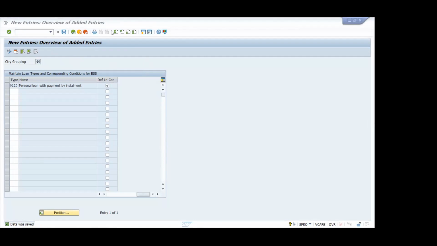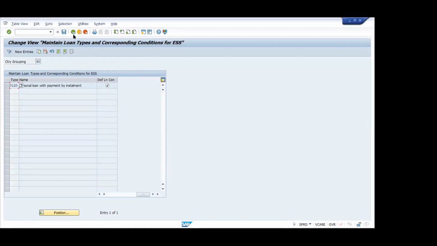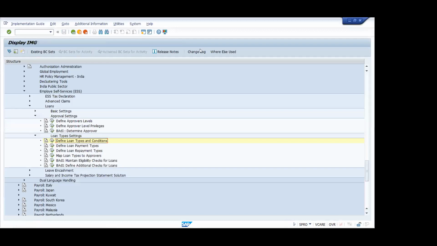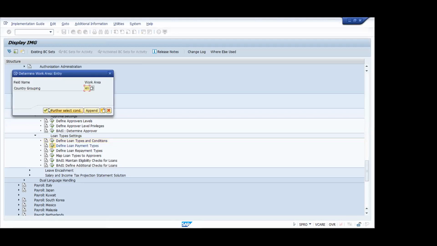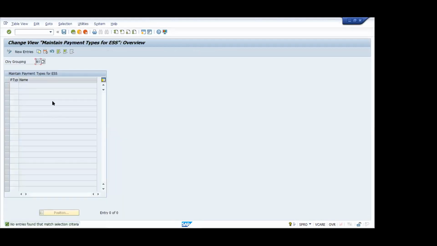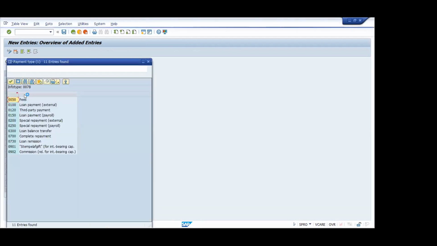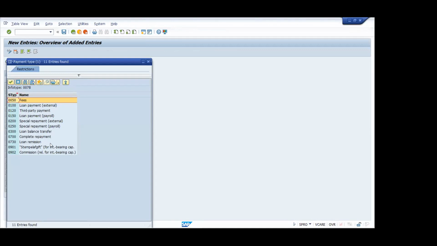Now you just go back. Second one, you choose, define the loan payment type. Yeah, so just click new entries. Choose the payment type from here. So you can see there are different types of payment, like how you are going to pay.